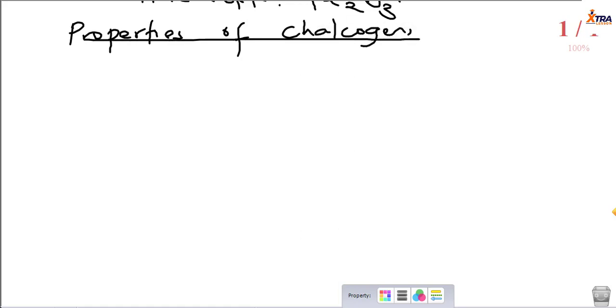So, properties of chalcogens. Let's start with their physical properties, then move to chemical. Okay, I just thought of combining both of them here. Now, the first thing is oxygen, being the first member, is gaseous. This is a physical property.